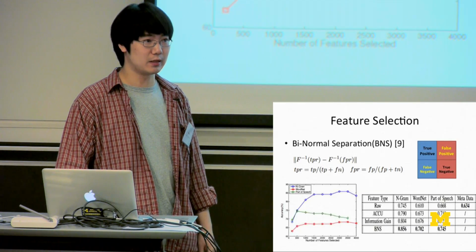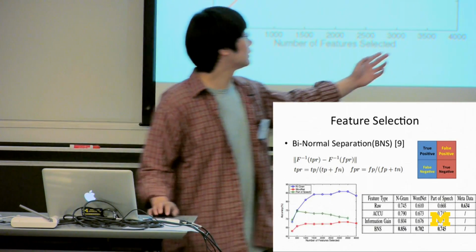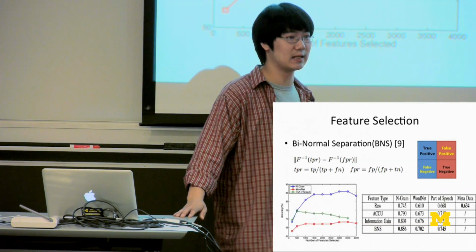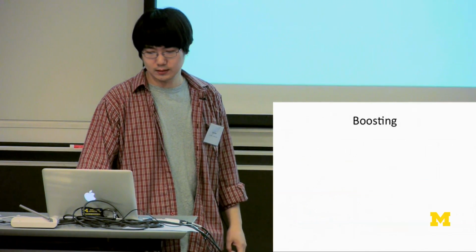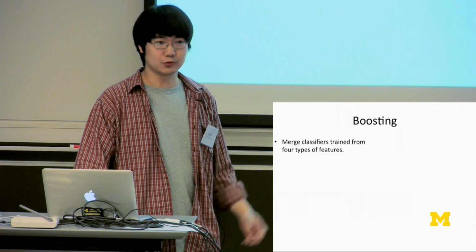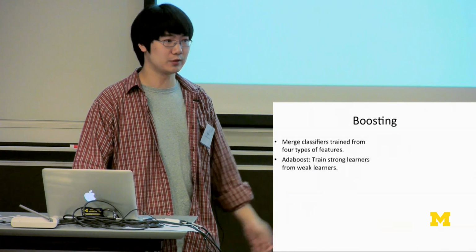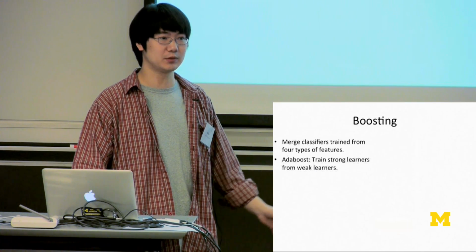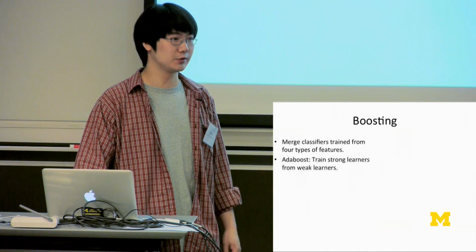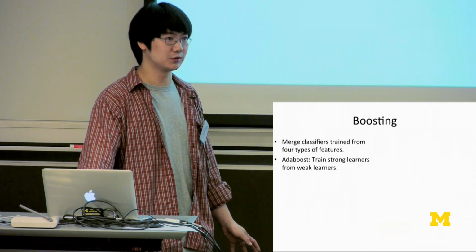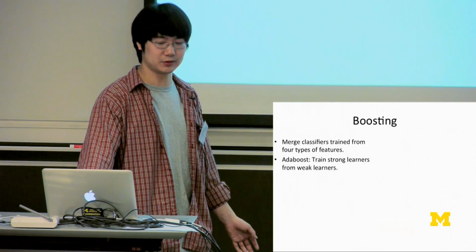In the next step, we try to merge these 4 different classifiers trained on n-gram, WordNet, part of speech, and metadata together. We use SVM to train them, and to merge the classifiers we use something similar to AdaBoost, which is a very widely used algorithm for merging weak learners to train a strong learner iteration by iteration.